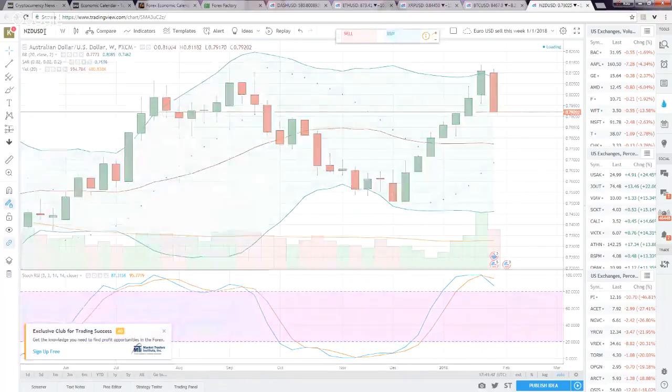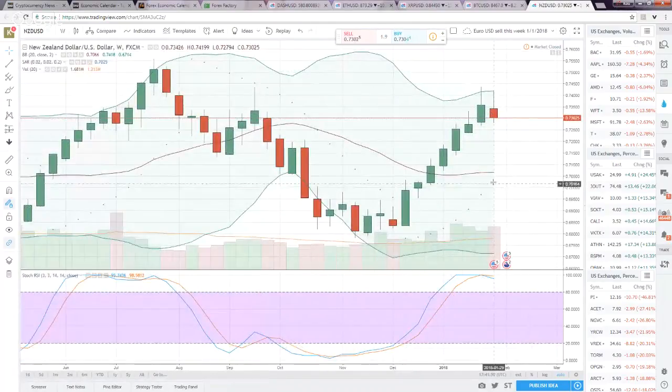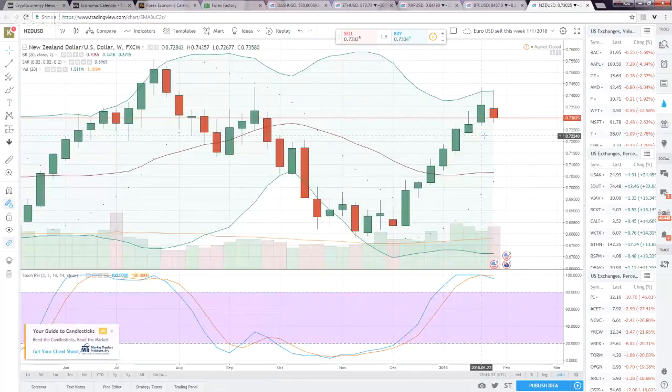New Zealand, almost the same pattern, just like Australia. Now remember, New Zealand is a little bit stronger currency than the Australian dollar, so I won't be selling too much in New Zealand, but it's still a sell even if we're still buying the U.S. dollar.